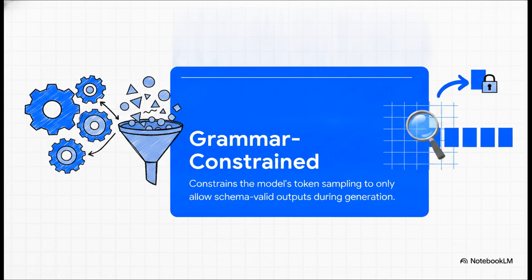During the actual text generation, it physically constrains the model's token sampling. If the next valid character in your JSON schema has to be an integer, the system literally masks out all other tokens. The AI is mathematically blocked from outputting a response that breaks your schema.